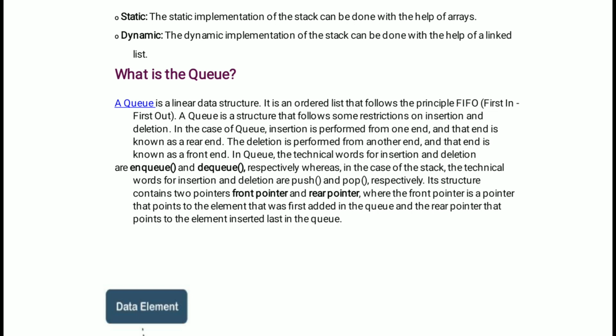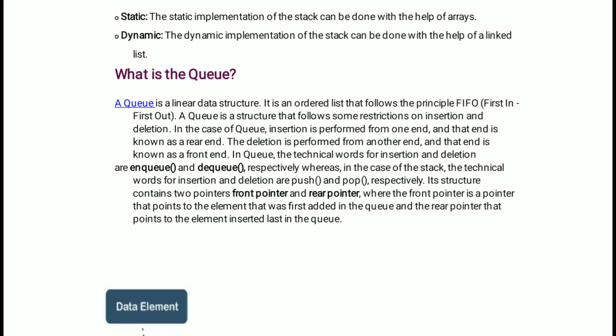Within that queue, whichever person is first in the queue, that particular person will be deleted from the first. Okay, so the data element always follows the principle of FIFO order. FIFO means first in, first out. Whoever comes first is deleted first.